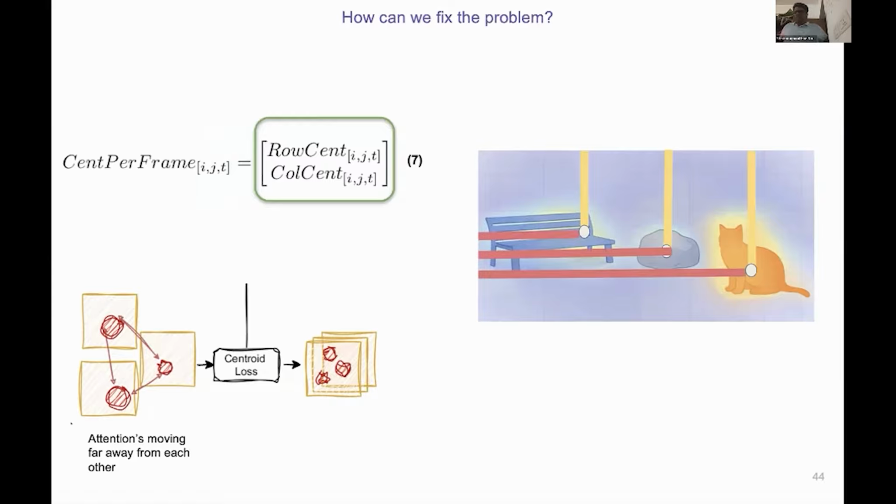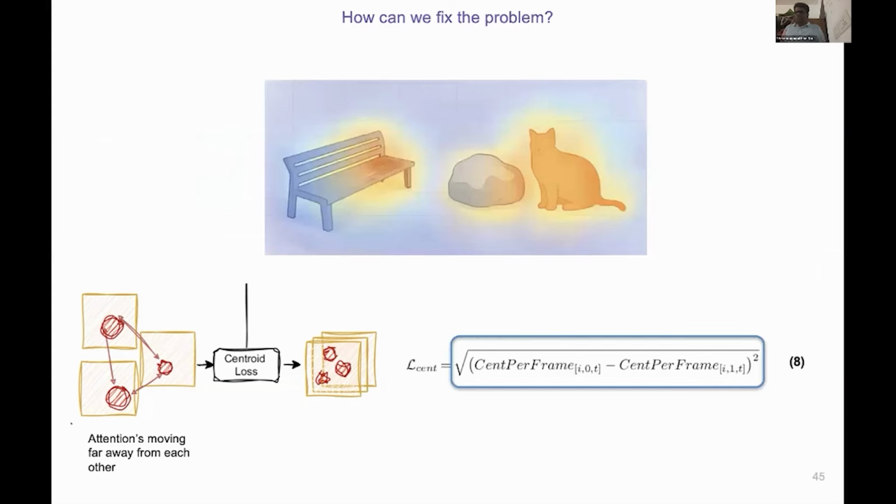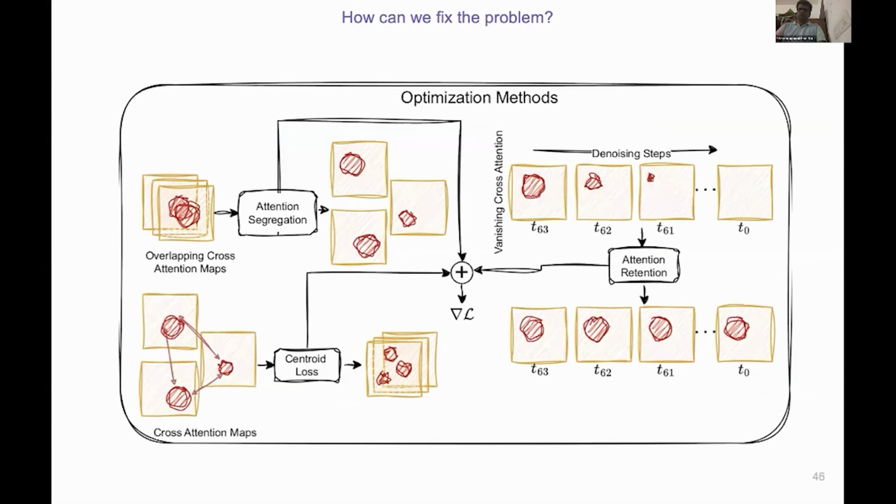And stacking row and column centroids give us the per frame 2D centroid of each object, which is the equation 7 we mentioned on the left-hand side, and one XY coordinate per concept per frame. And the centroid loss in equation 8 simply enforces that these centroids stay consistent across the frames. After optimization, the bench, rock, and cat each maintain a stable centroid through time, so they don't jitter or teleport. That's the idea. So overall, we get this thing.